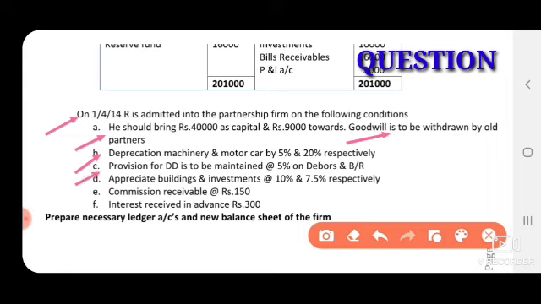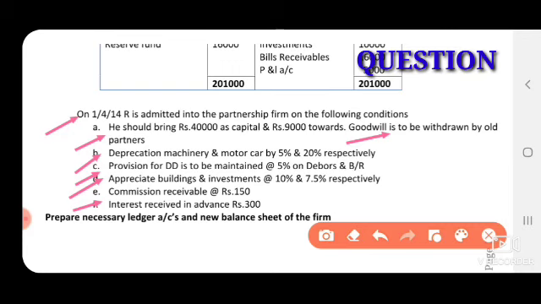Provision for doubtful debts is to be maintained at 5% on debtors and bills receivable. So we have to calculate provisions on debtors and also on bills receivable, revaluation account debit side. Appreciation of building and investment, revaluation account credit side. Commission receivable is an income, revaluation account credit side. Next, interest received in advance.